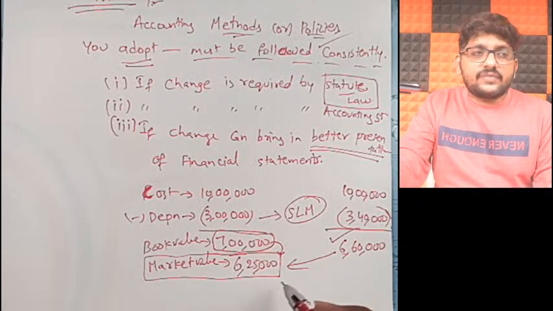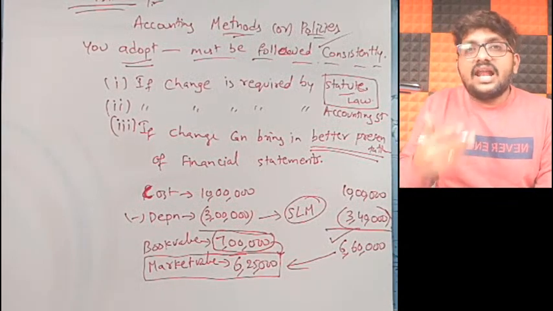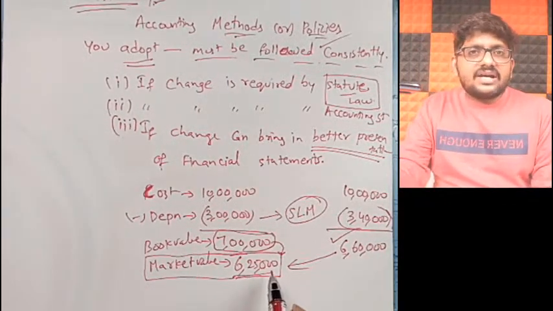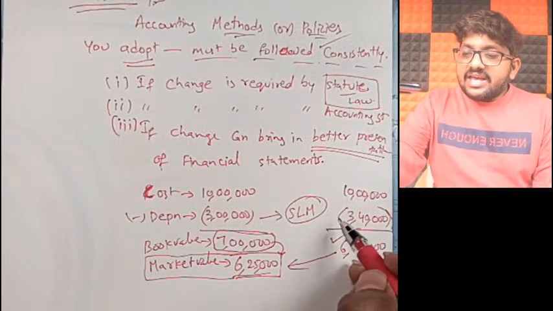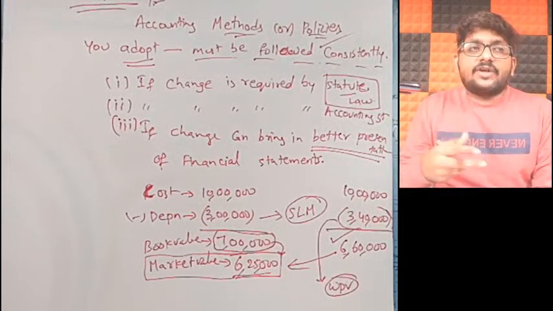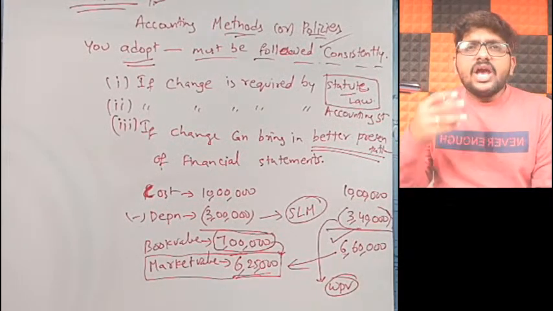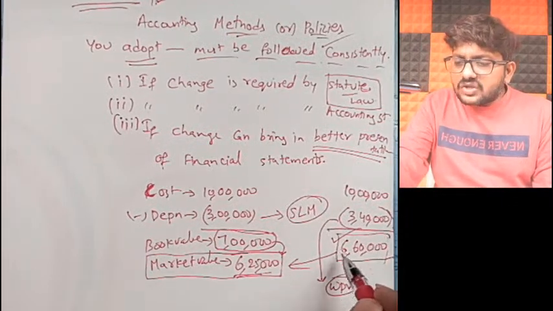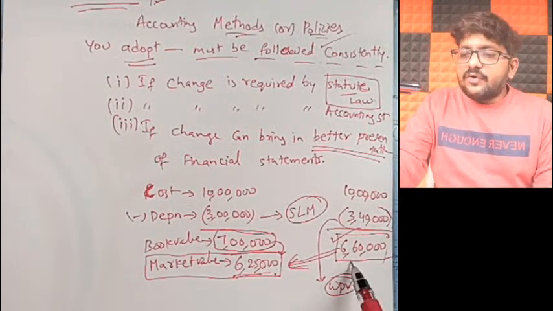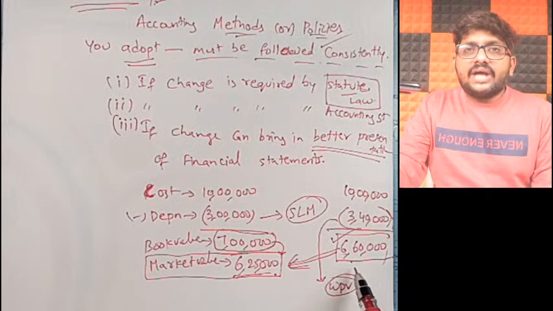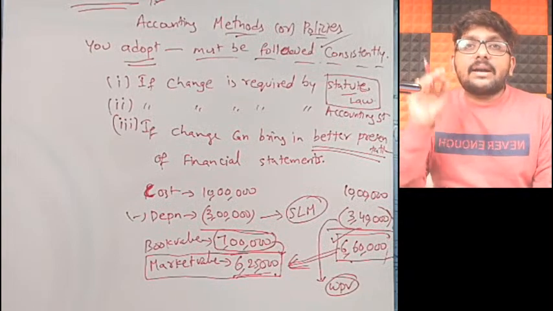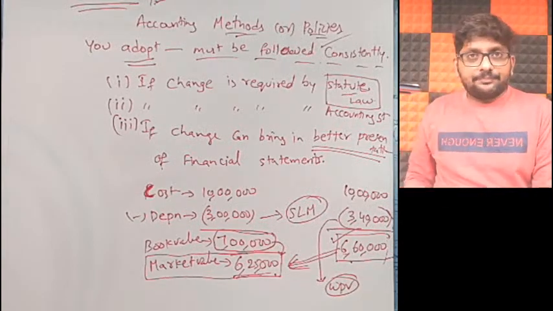Definitely 6,60,000 is very close to the real world value. Exactly 6,25,000 achieving every year is not possible. But if you had done your accounting as per the written down value method, you would have got a very close value. Market value is 6,25,000. If you achieve 6,60,000, close to that, I will say you have a better presentation of financial statements.